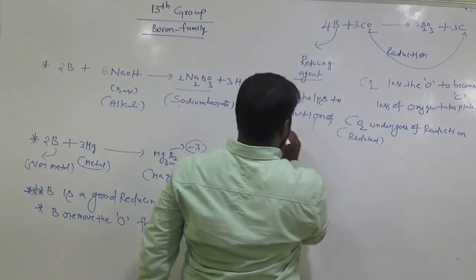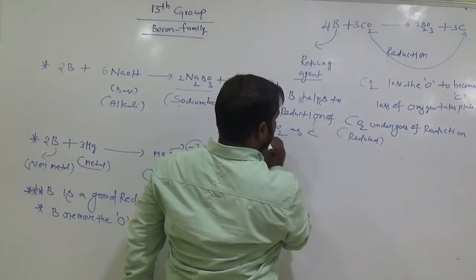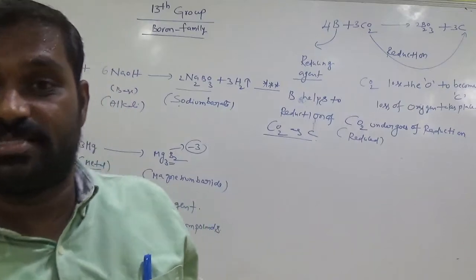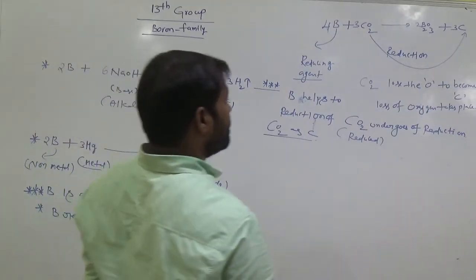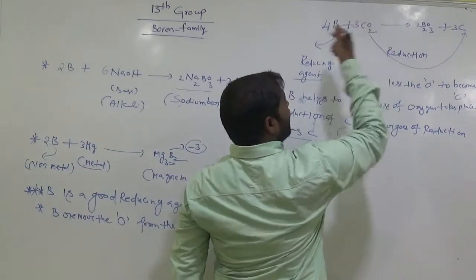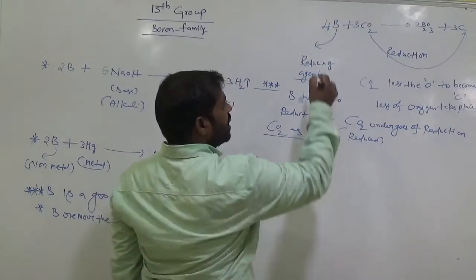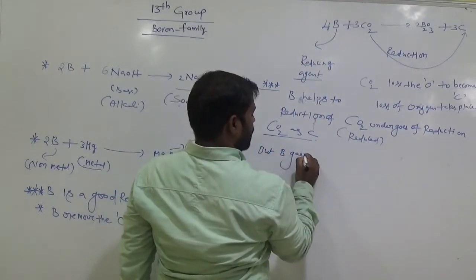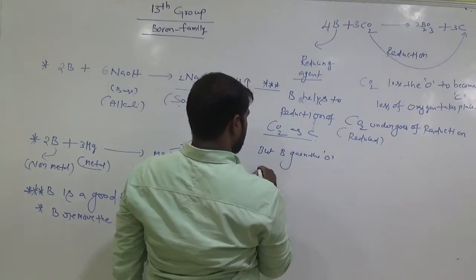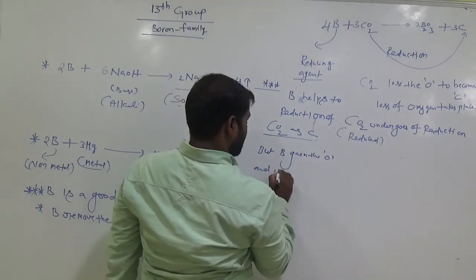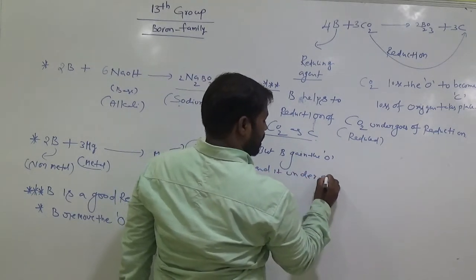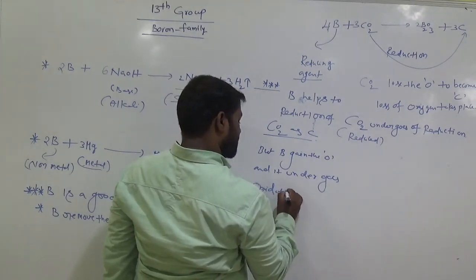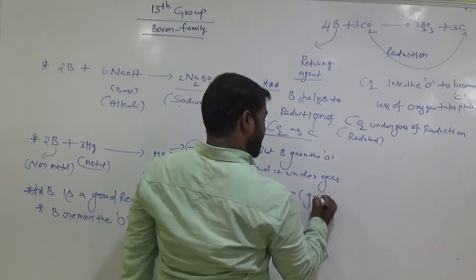Reduction of CO2 as carbon. Those that help the reduction are called reducing agents. Okay. Here, but what about boron? Boron gains the oxygen. Am I right? Boron is the reducing agent, but boron gains the oxygen and it undergoes oxidation. Oxidation means here gain of oxygen.